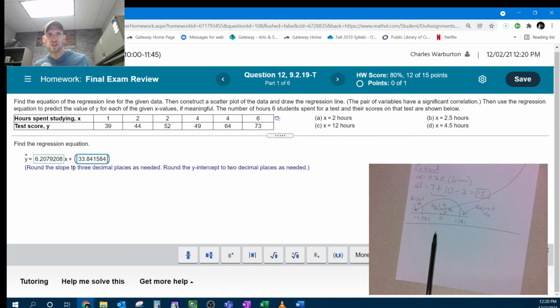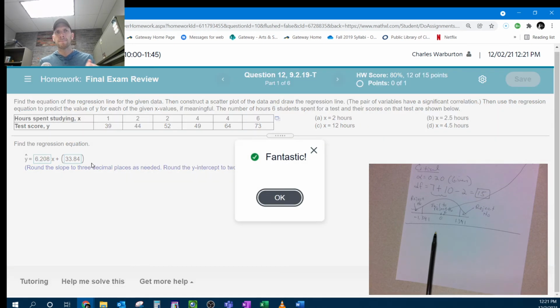Okay, careful here. Round the slope to 3 decimal places. So I'll try to be more careful on this one. That goes up to an 8. And round the y-intercept to 2 decimal places. Okay, well, there it is.